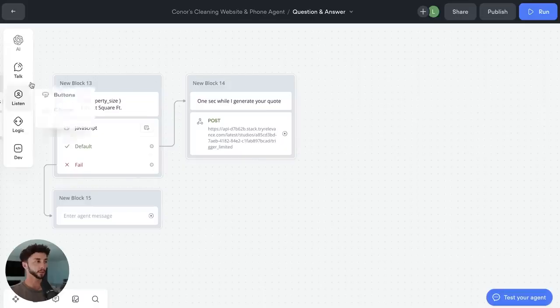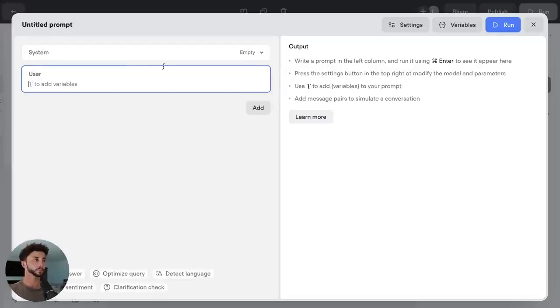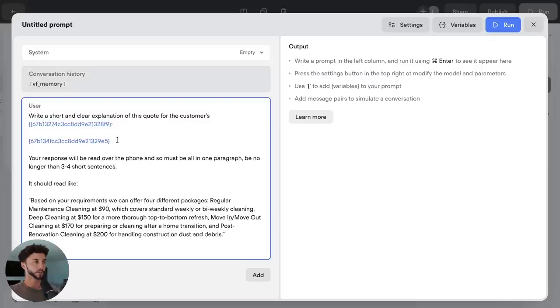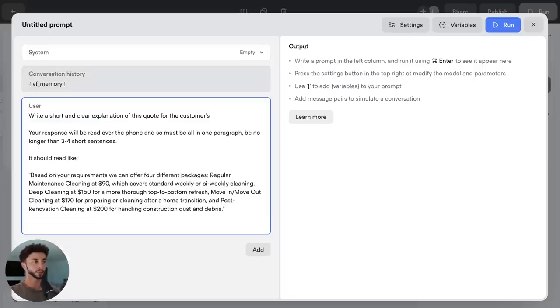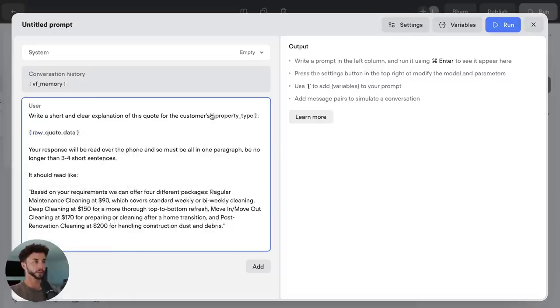All we need to do is make it pretty and use AI to generate a message that summarizes the quote to the customer. So we can go a prompt step here. We can create a new prompt. Let's add in the conversation history for context. And I've got this prompt here. Write a short and clear explanation of this quote for the customers. We can go property type for the customer's property type, and we can put in the raw quote data here. So that's going to insert this with the customer's apartment or the customer's house. And then we're just going to dump in the raw data that came back from Relevance AI.